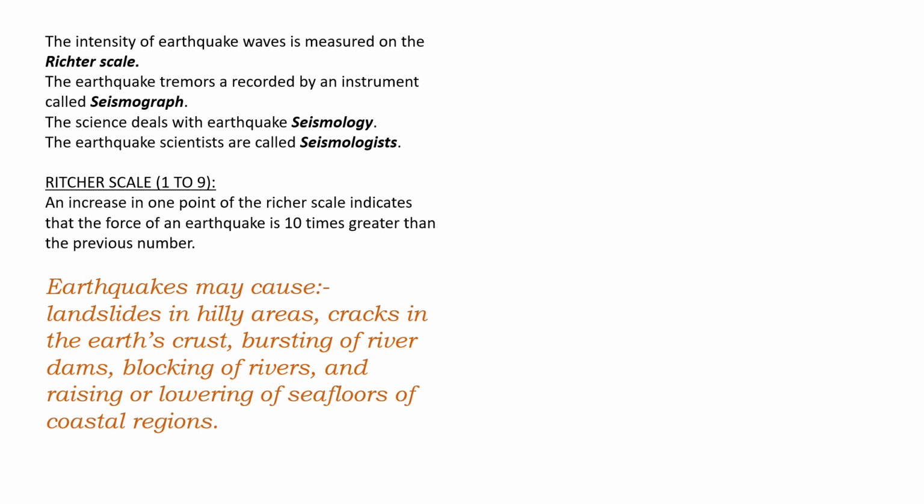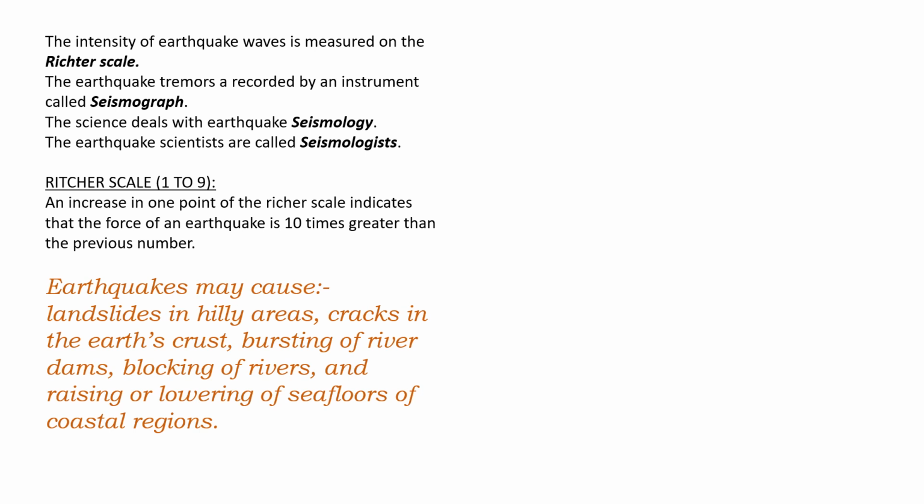The intensity of earthquake waves is measured on the Richter scale. The earthquake tremors are recorded by an instrument called a seismograph. Just now I showed a horizontal seismograph and a vertical seismograph. The science that deals with earthquakes, we can call seismology. The earthquake scientists are called seismologists. There are some people who study this seismology, and they do research on earthquakes.